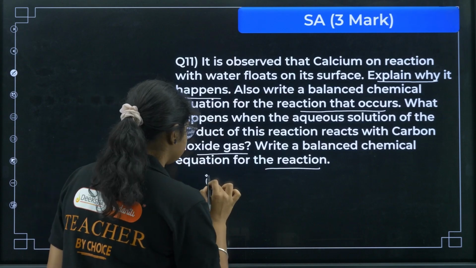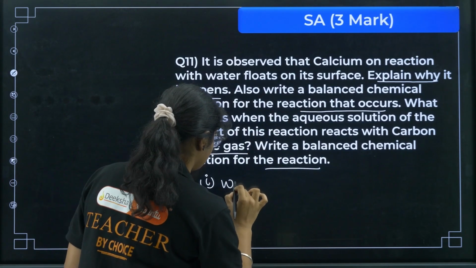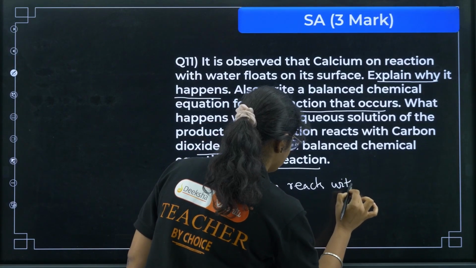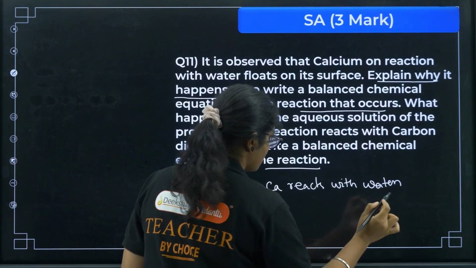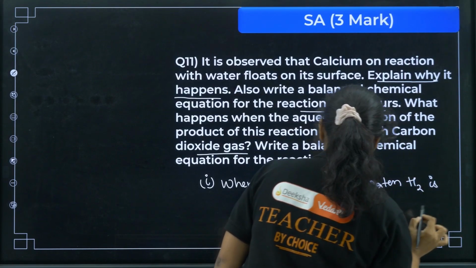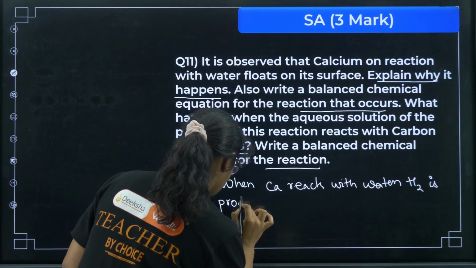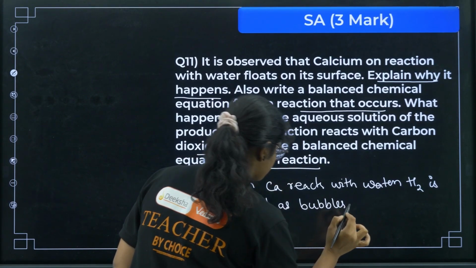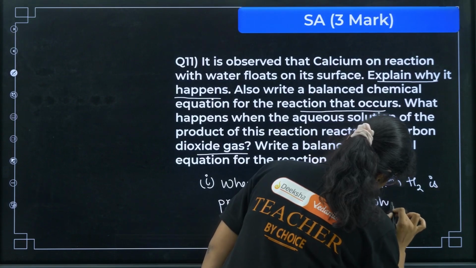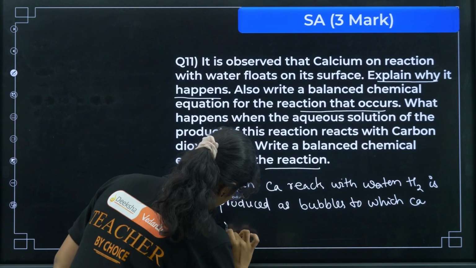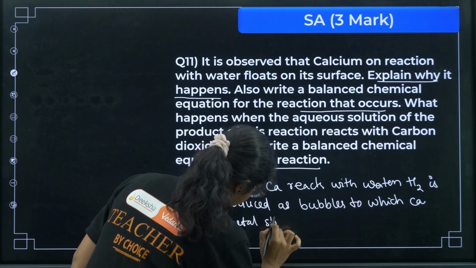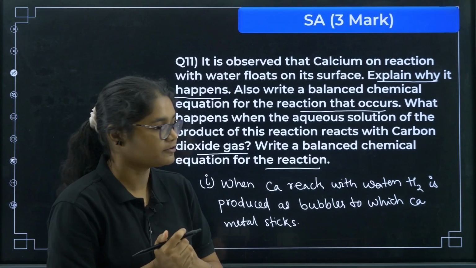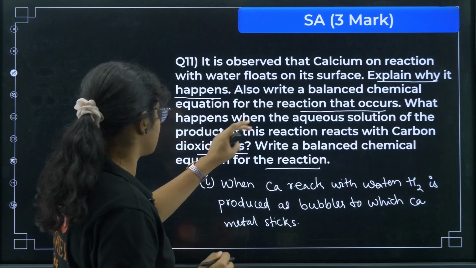So you can write down here, when calcium reacts with water, hydrogen is produced as bubbles, to which calcium metal sticks, okay, and it is visible as the calcium is floating. First is clear. Also write a balanced chemical equation for this.